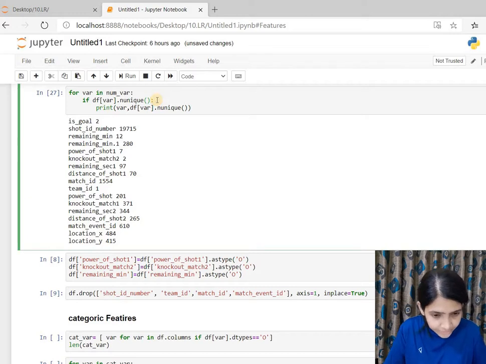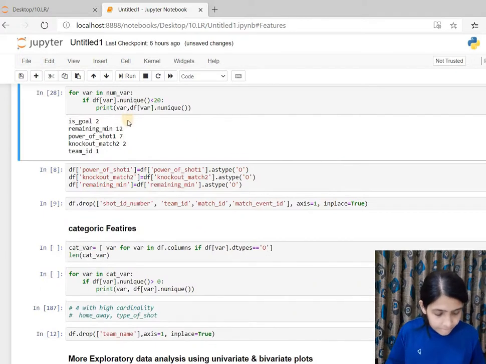To find out the discrete features, I'll just separate the numeric features which have less than 20 unique levels. Here we can see that isGoal is our dependent variable, so we are leaving it. Remaining minutes has only 12 unique values that are getting repeated in all those 20,000 rows. So we can treat this as a categoric feature. Power of shot has only 7. Knockout match has only 2 unique levels in it, and team ID has only 1.